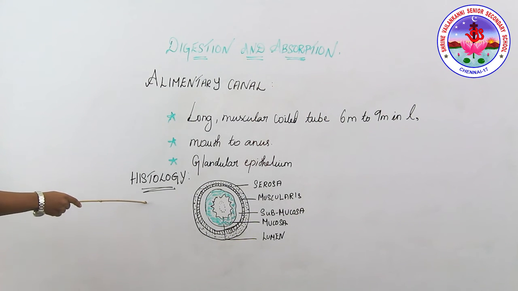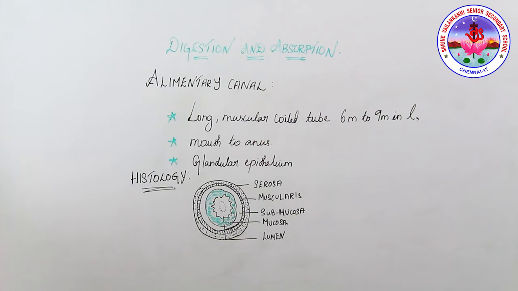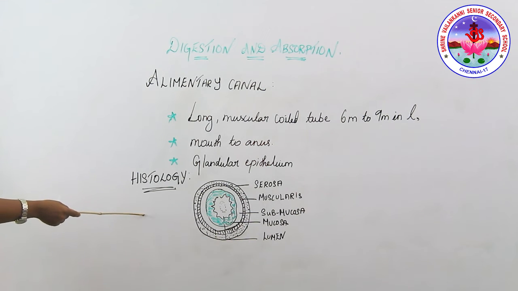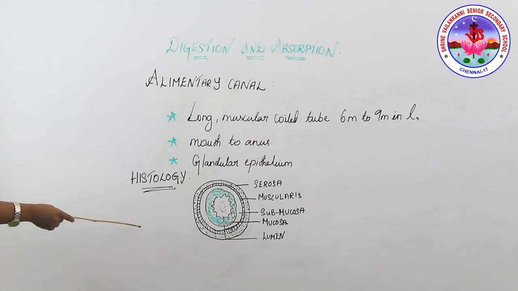Next is the muscularis, which comprises smooth muscles, usually arranged into an outer longitudinal layer and an inner circular layer. Next is the submucosa, composed of loose connective tissue which is richly supplied with blood and lymphatic vessels in some areas.